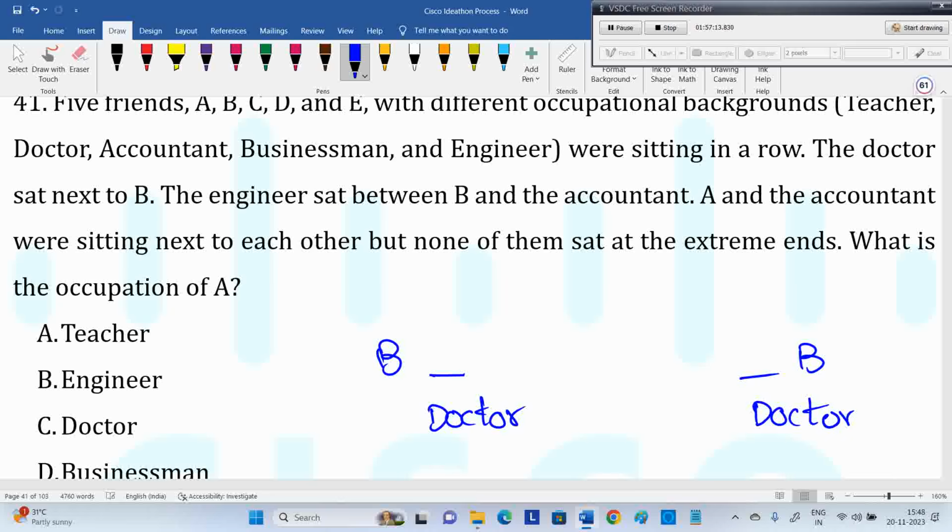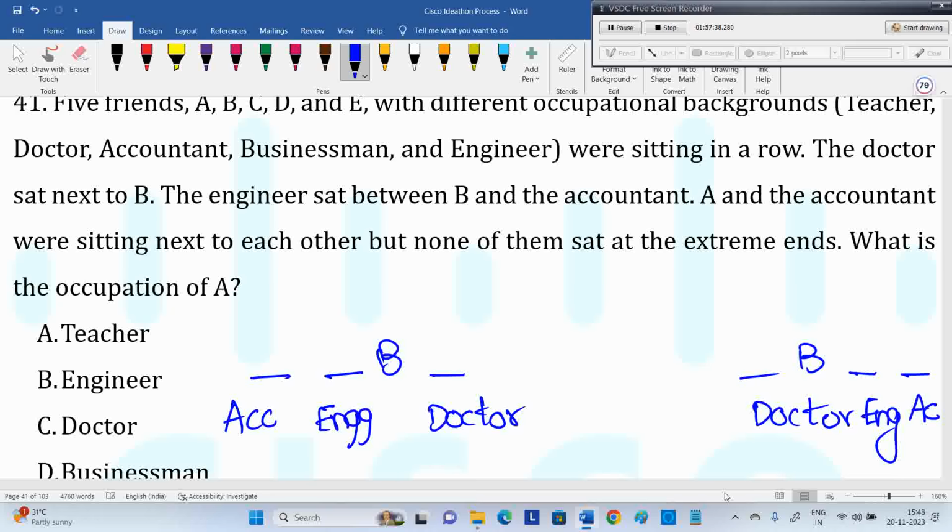Next they said that the engineer sat between B and the accountant. So this is the engineer. This is AC, I'm writing for accountant.